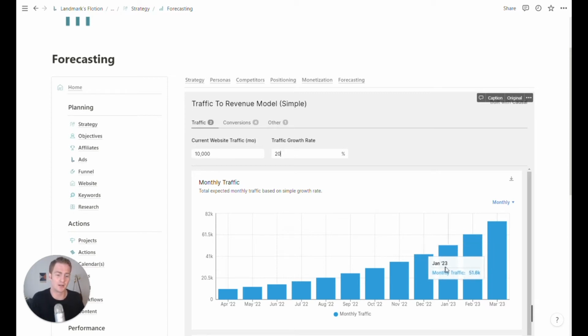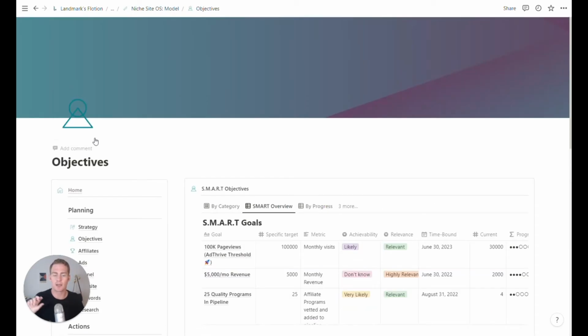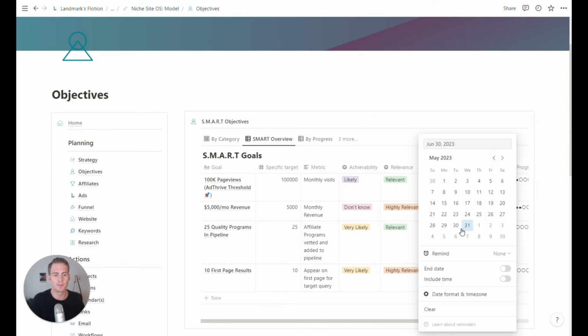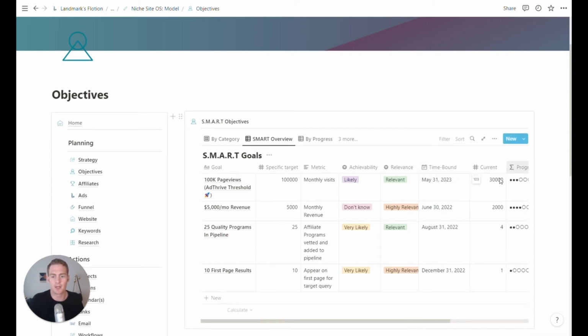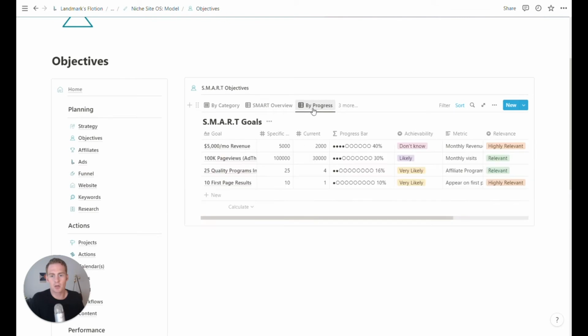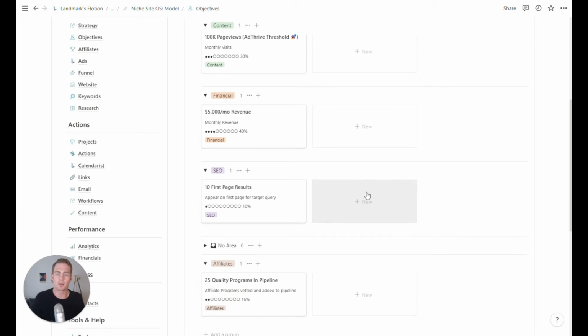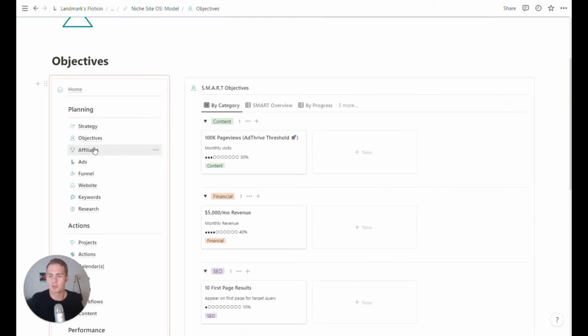I could actually cheat and say, okay, so January of 2023, I'm at 51.6. So how much further do we need to go at this 20% growth rate? If I'm starting here, that would be January, February, March, April, May. It looks like May of 2023, I would be above 100,000 page views. And so I could directly link that to my goal here. Maybe we set the goal and check in on this end of May. That's our target. So we can set some SMART goals. We can sort them in different ways because Notion is smart like that. But this is just a place to keep track of our various goals and objectives for the site.